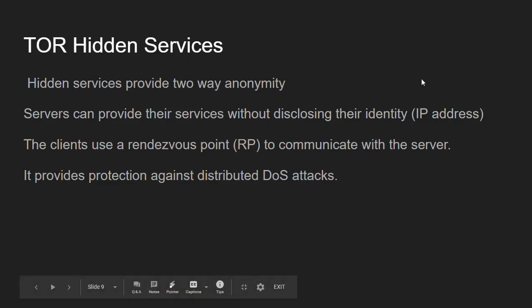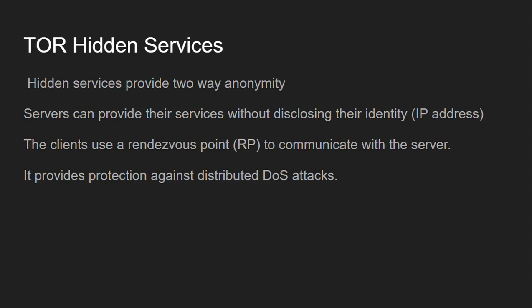Now that we have discussed the working principle of Tor, we will discuss Tor hidden services. In addition to providing the normal working, Tor also provides a feature which is known as hidden services. This feature provides two-way anonymity. Tor hidden services enable the server to provide their services without revealing their IP addresses.